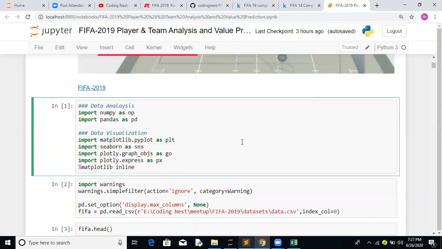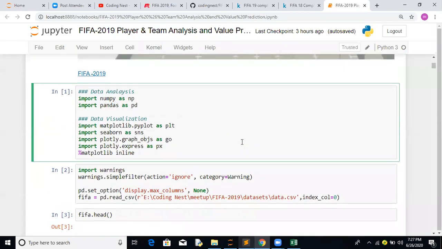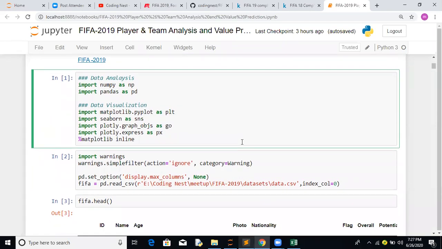Let's make a start. The first part is how to fetch the data, how to read the data. Currently it's a simple CSV file, so let's use simple libraries to read it. Import numpy as np, import pandas as pd. These libraries will be used for the data analysis part.